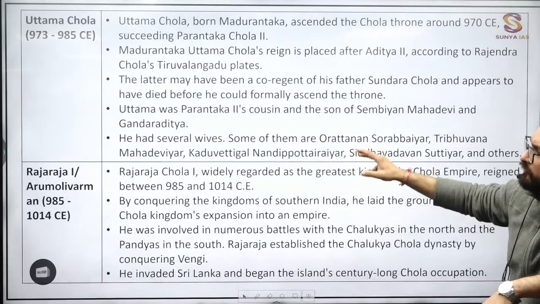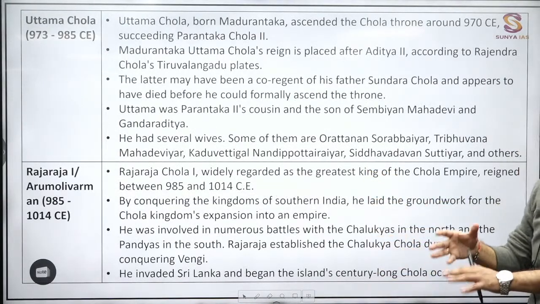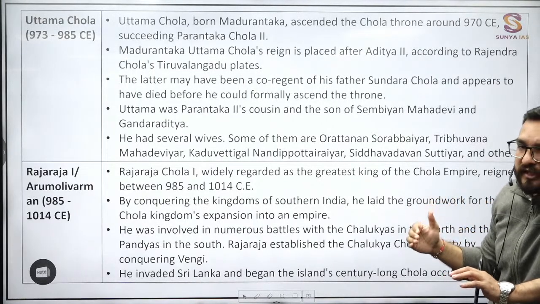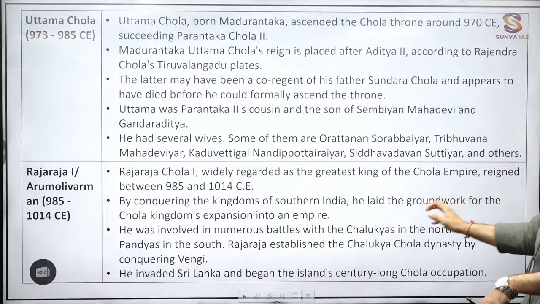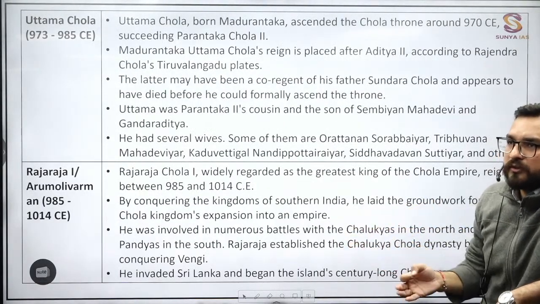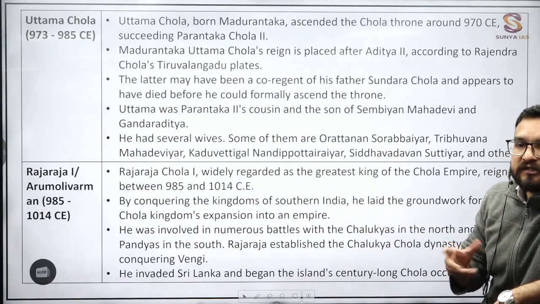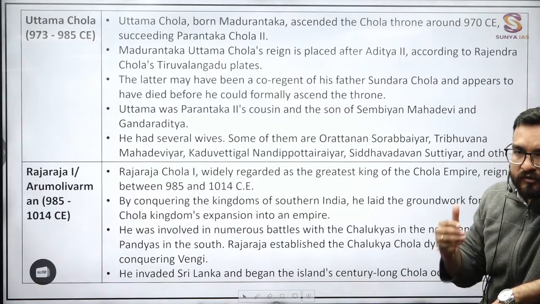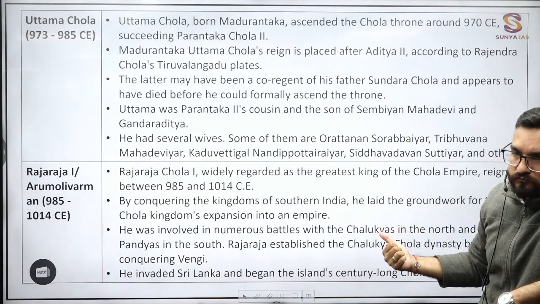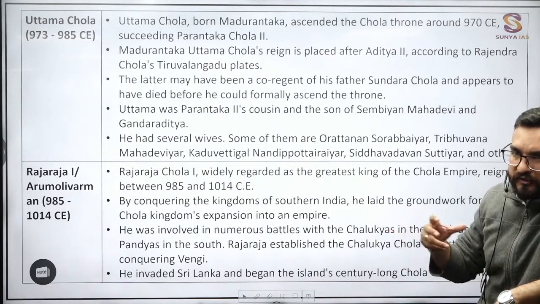Then over here you come to Raja Raja 1. Raja Raja 1 started expansion. Will he be conquering the whole of the Maldives, the whole of Sri Lanka? No, the northern parts of Sri Lanka he will be conquering, guys, right? So this type of information you will be seeing over here. Apart from this political angle, the most important contribution of Raja Raja 1 and Rajendra 1 was their cultural contribution, art and architecture. A further push to Dravidian architecture was given by these Imperial Cholas. A new type of architecture you will be seeing in the Dravidian style.